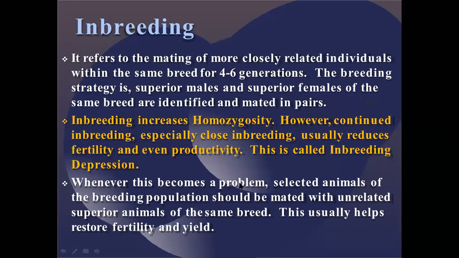Whenever this becomes a problem, selected animals of the breeding population should be mated with unrelated superior animals of the same breed. And this usually helps restore fertility and yield. Suppose you are going for 4 to 6 generations, you are getting a good product, but due to some impact you lost the quality. Then take the sixth generation and breed it again with some healthy inbred population animal, then again the fertility and yield issue will be restored.